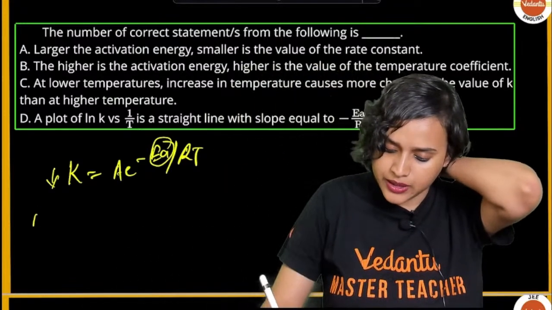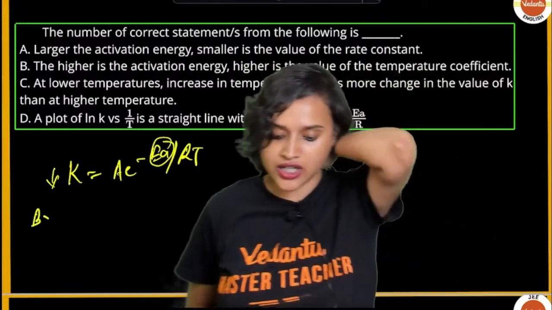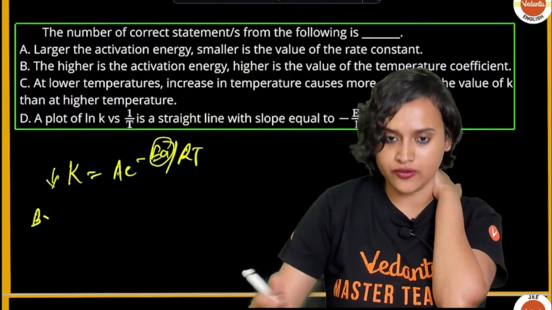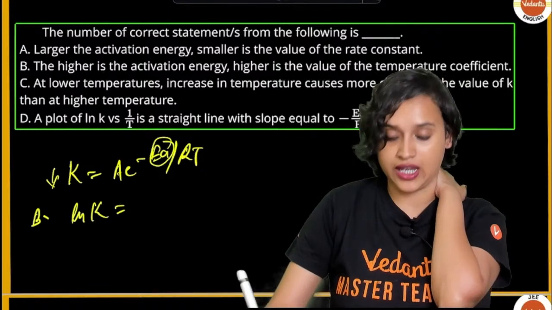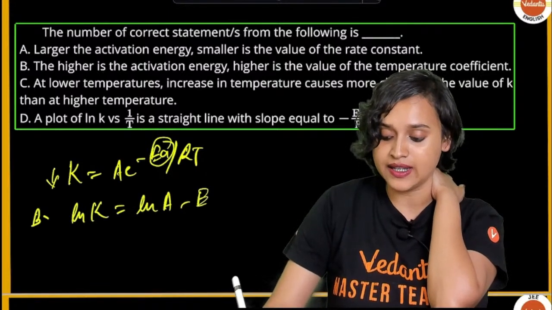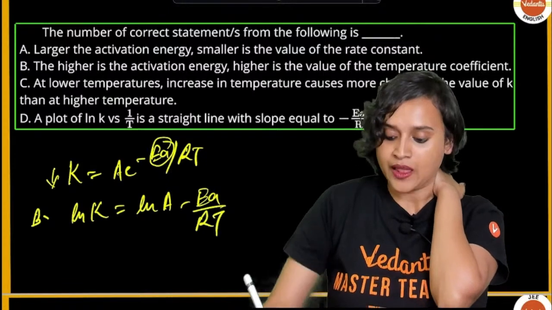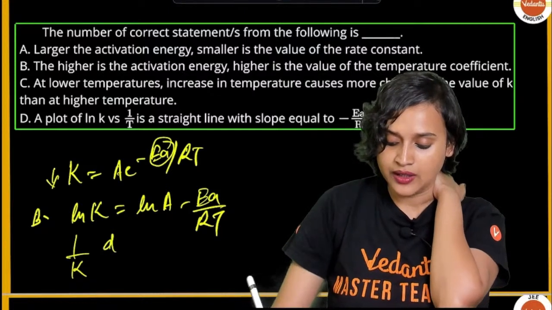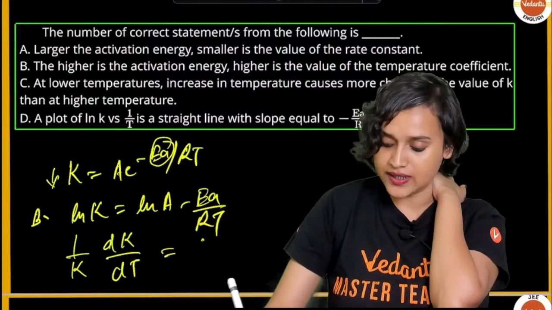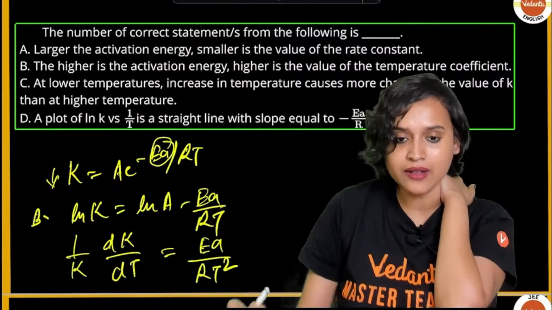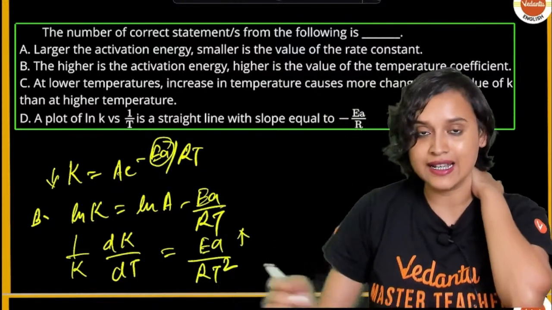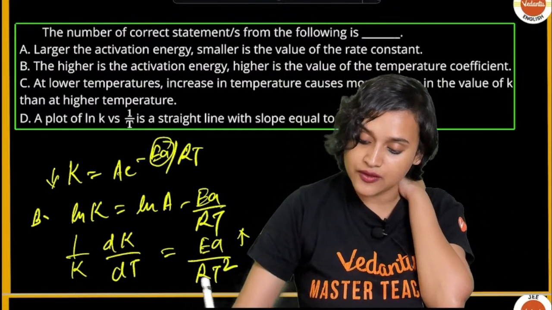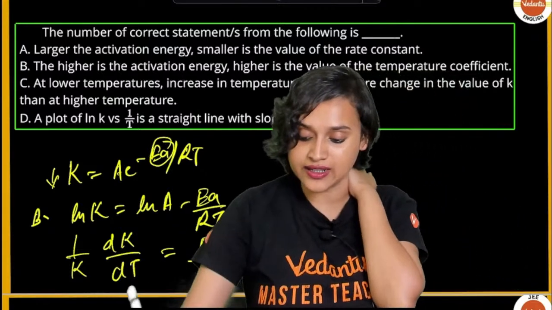Now for B, let's solve for B. The higher the activation energy, the higher the value of the temperature coefficient. We can write ln K is equal to ln A minus EA divided by RT. That means 1 by K multiplied with dK divided by dT is equal to EA by RT square. So if EA increases, then the temperature coefficient also increases. So this is also true.